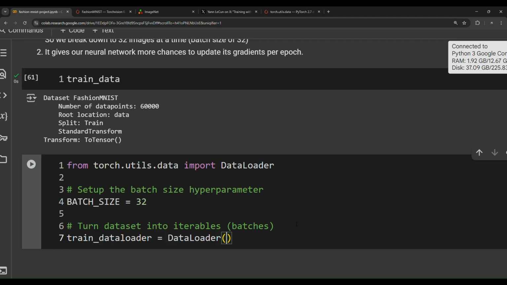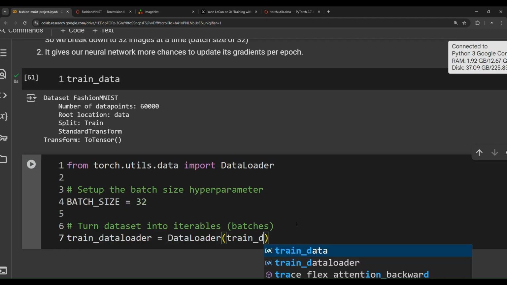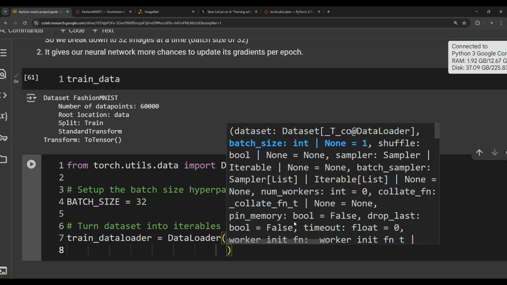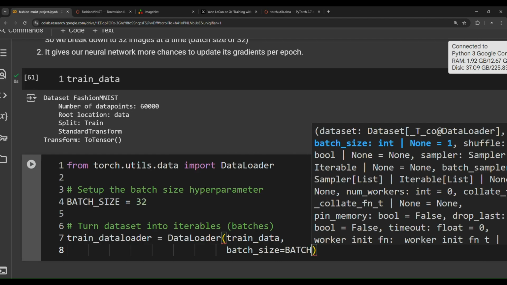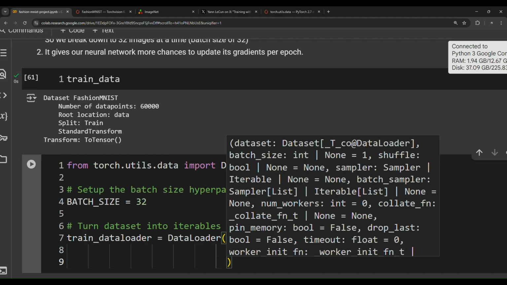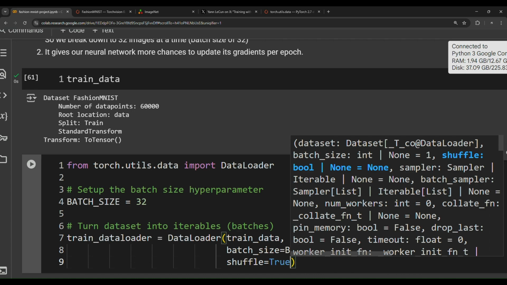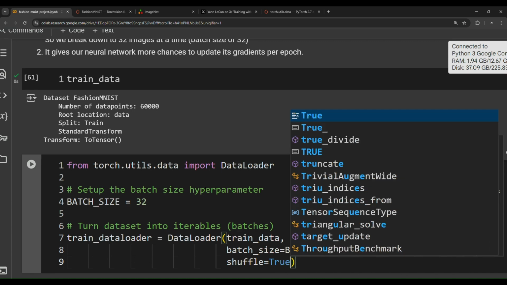So first of all, we need to pass in here train data, and then specify the batch size as this variable, batch size 32, and then we need to specify shuffle equals true. Yes, we want to shuffle the data.